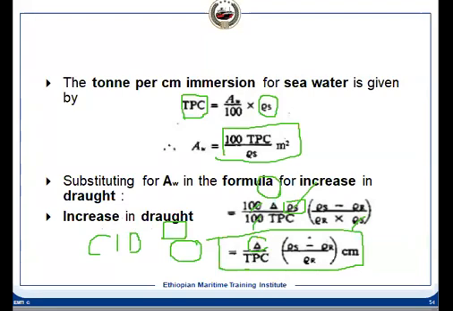Till now, increase in draft we can find out. This is the formula, because we replaced AW in terms of TPC and rho s. Increase in draft means it is entering from the seawater to the river water, and AW, as we have considered, remains the same within that change in draft.